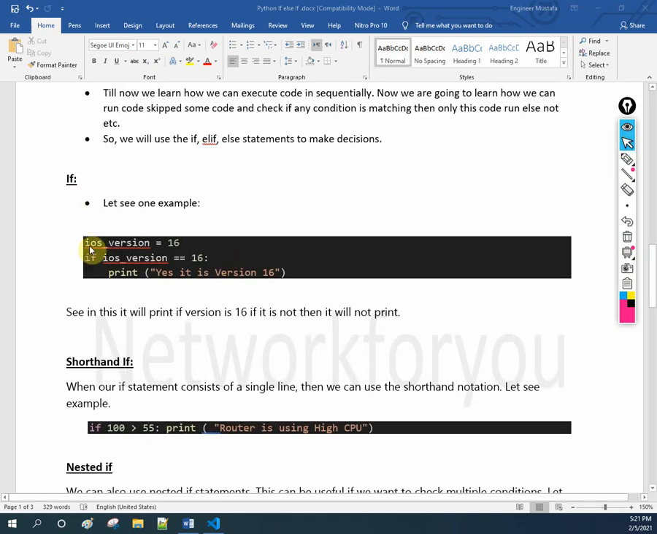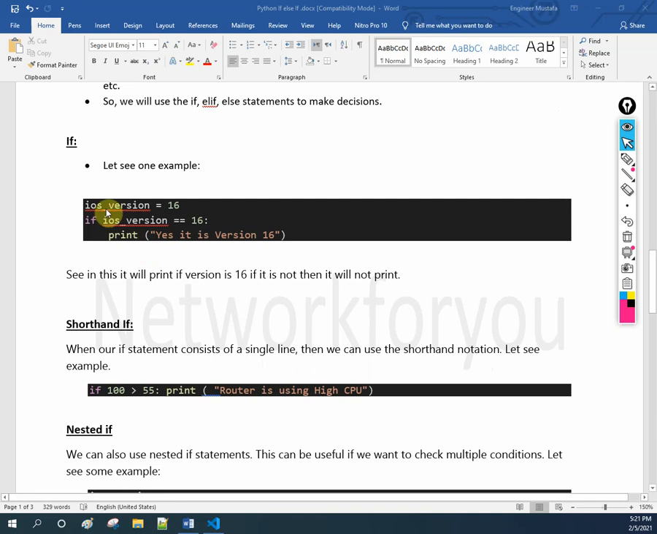So I am saying here, first of all I am defining the variable. I am defining the variable iOS underscore version. So what is the meaning of this one? I created one variable called iOS underscore version. Why am I using iOS underscore version? Because Cisco routers and switches have the iOS. So for that purpose I wrote it.